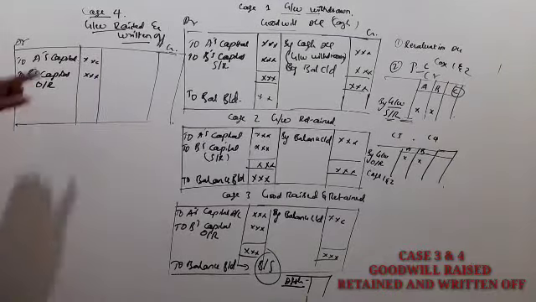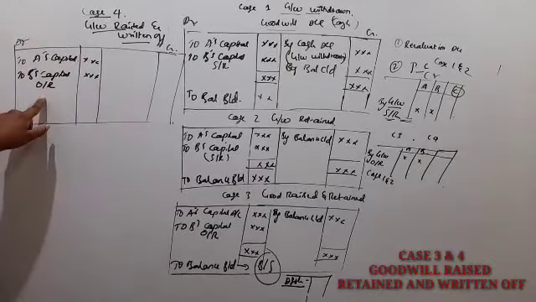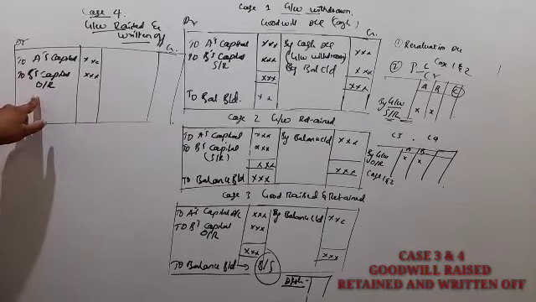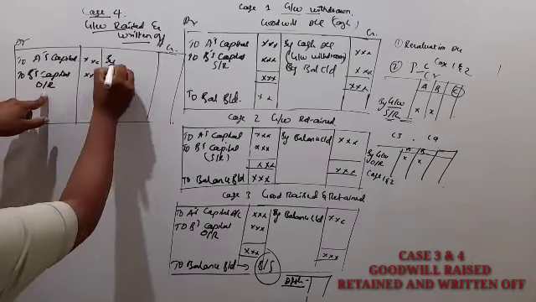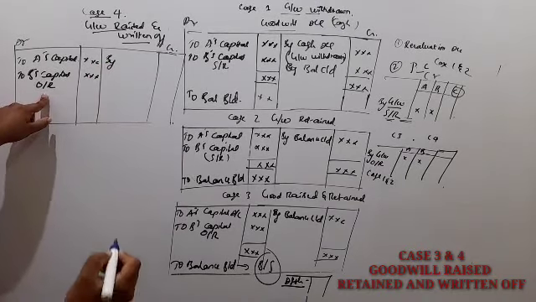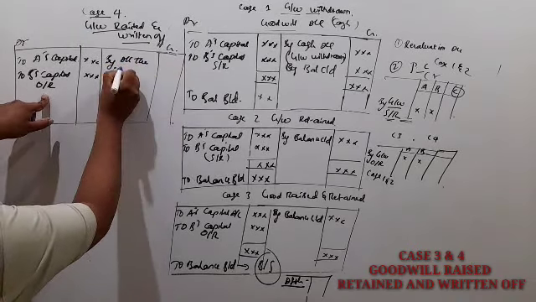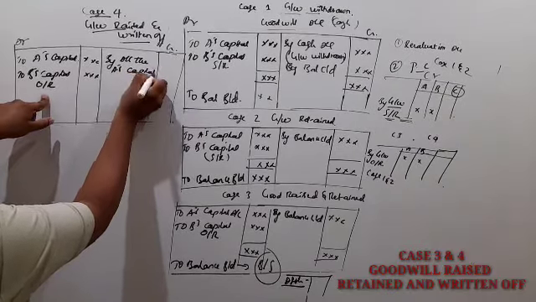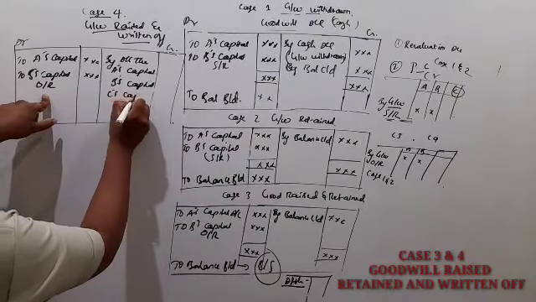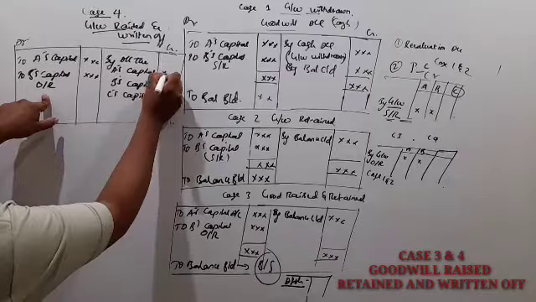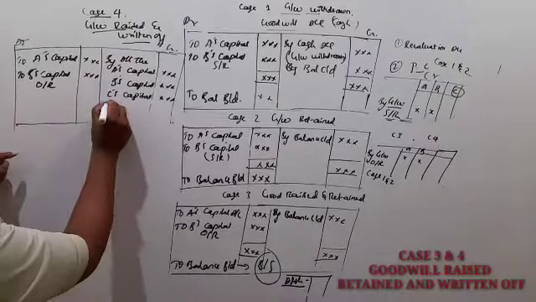So under case 4, goodwill raised and written off, we share this goodwill among the old partners in the old ratio, and this goodwill amount we have to write off by all the partners, that is A's capital account, B's capital account, and next C's capital account. So this is goodwill written off.